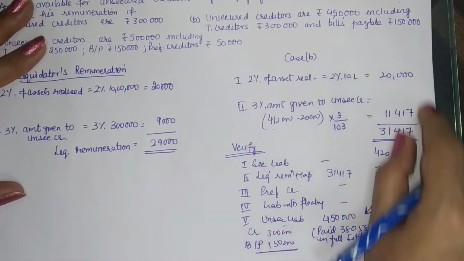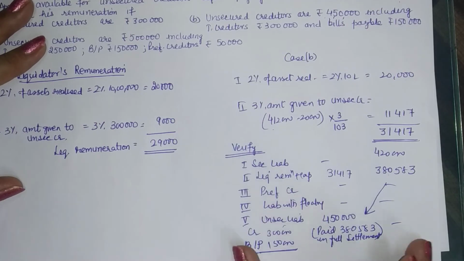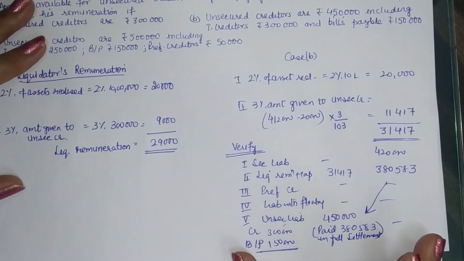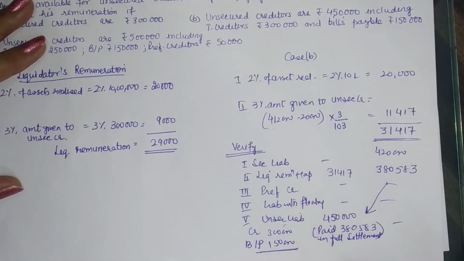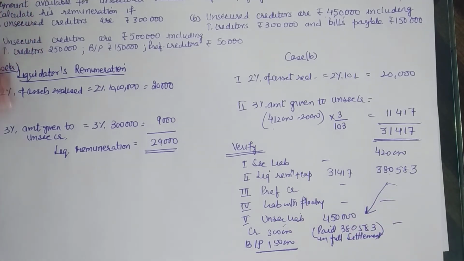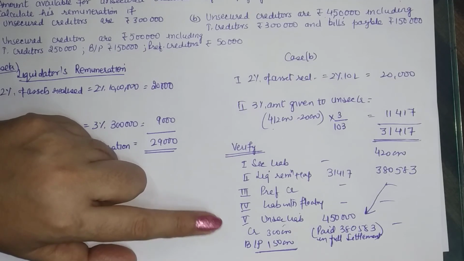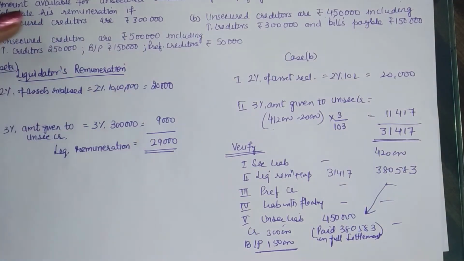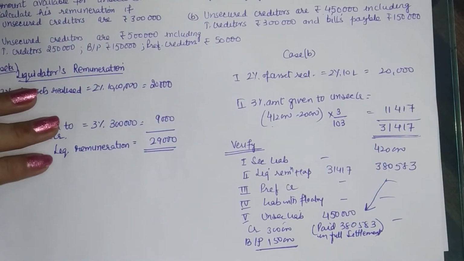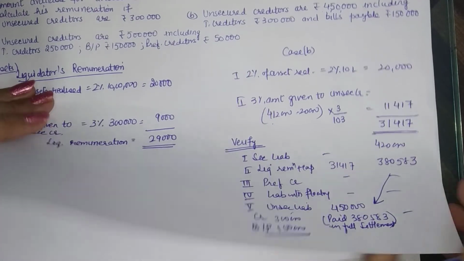Now the same thing that we have done here, we can do through this statement also, which we prepare if we are making the final statement of accounts. For the liquidator's final statement, this is the preliminary work that we do. Within this statement also we can make calculations for this amount of remuneration.